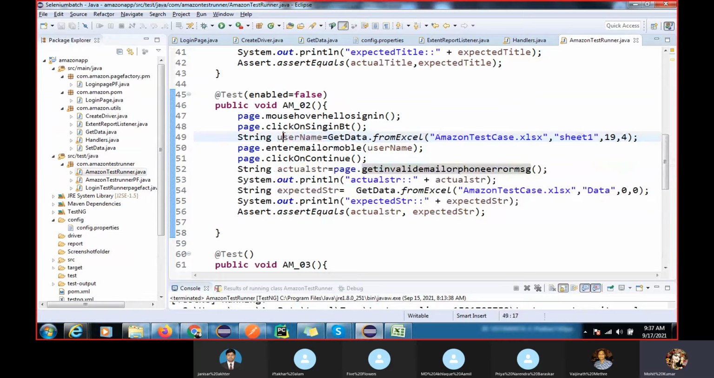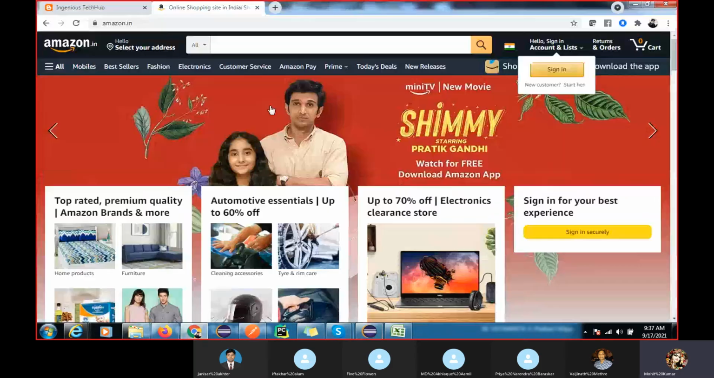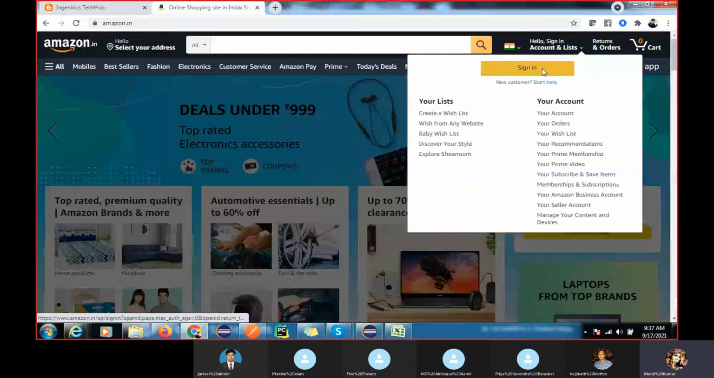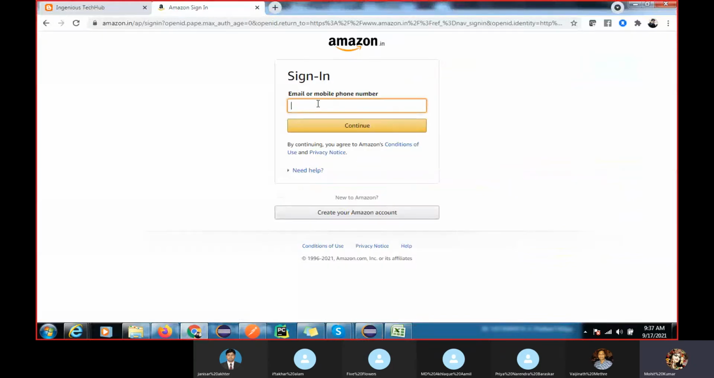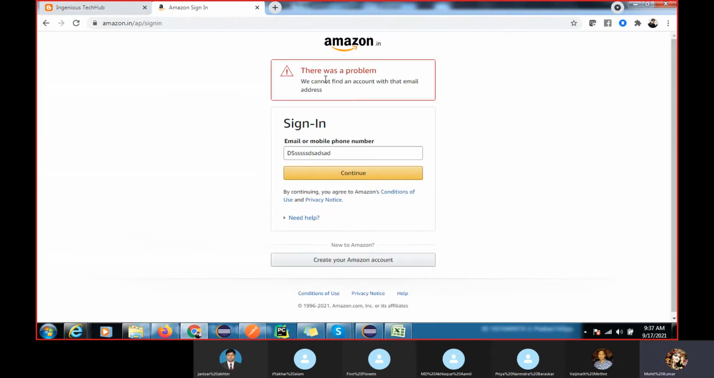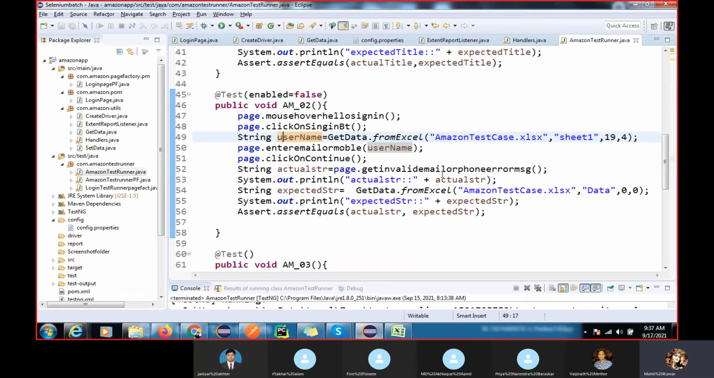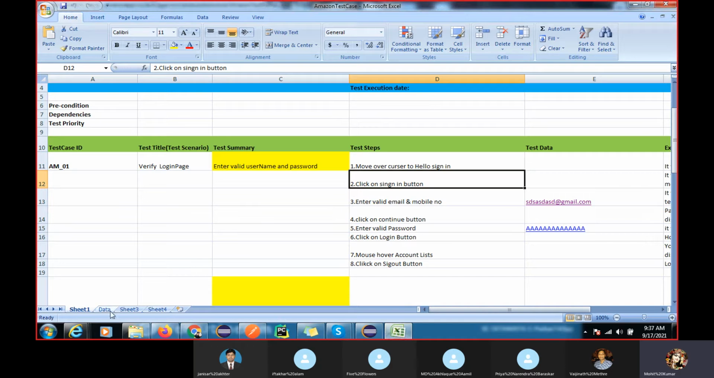Okay, understood, right? So here, what is the second test case? The second test case is this one. Go to sign in, and here I am entering invalid credentials, and we are validating this message: There was a problem. Here you can see we already made this method, capturing the text from the UI and displaying it, and for expected, I am reading this data from this sheet.